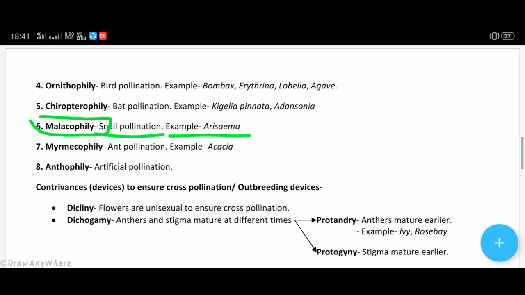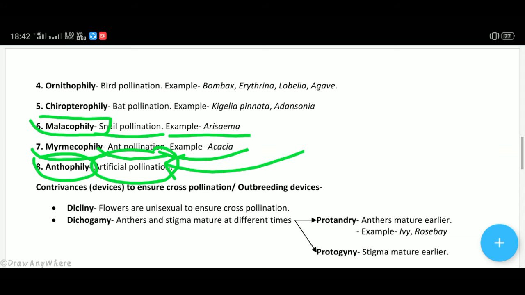Example in Arisaema. Next myrmecophily. It is known as ant pollination. Example Acacia. And the last one is anthropophily, means artificial hybridization or artificial pollination, when it is man-made.